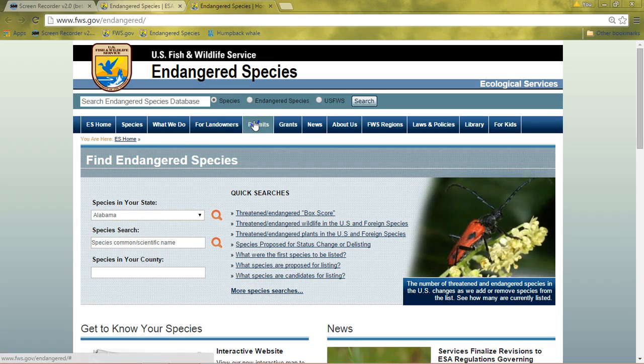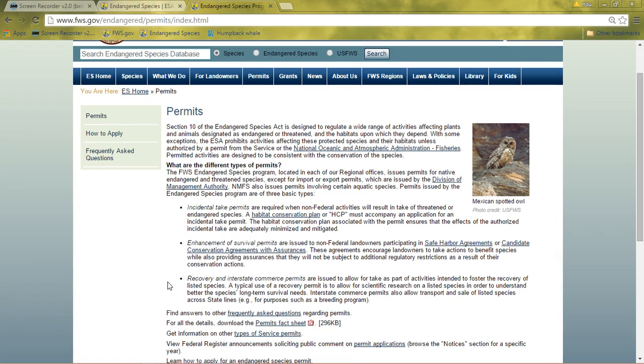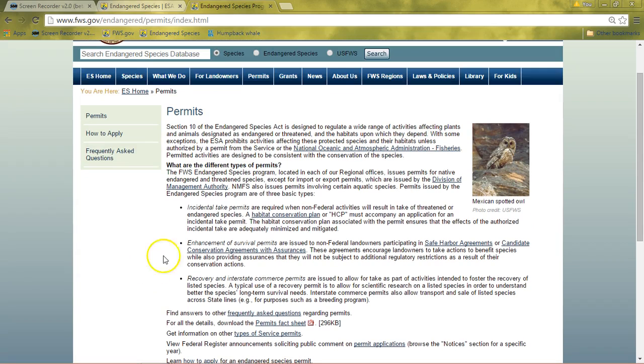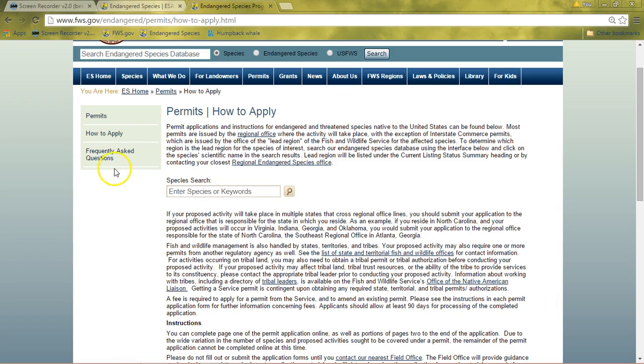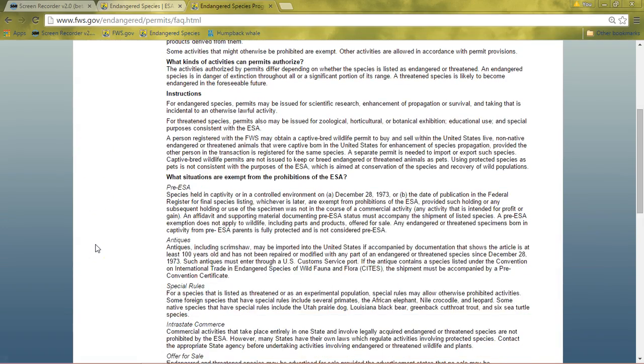Most people who are looking for information are general homeowners, campers, people of that nature. Under here, you're going to find out all of the different types of permits that are available. You will find out how to apply for said permits. You can also click into the frequently asked questions location and probably find the answer to your question.